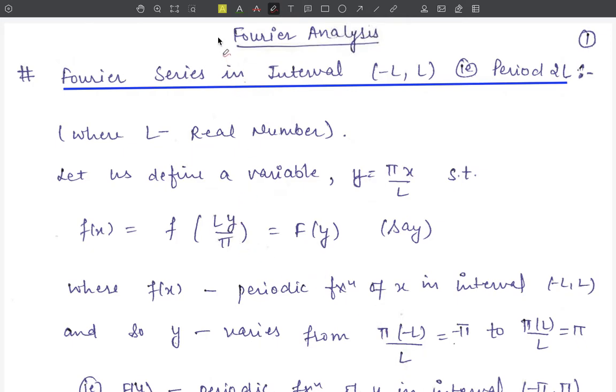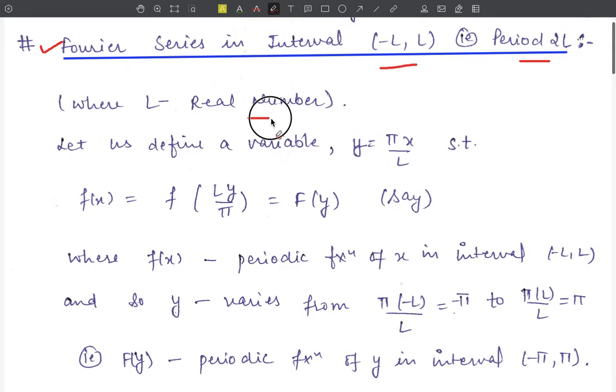In our series of Fourier analysis, our next article is the Fourier series in the interval minus L to L, or in the period 2L. L minus of minus L, that is 2L. Therefore, the period for this interval minus L to L is 2L, where L is any real number.